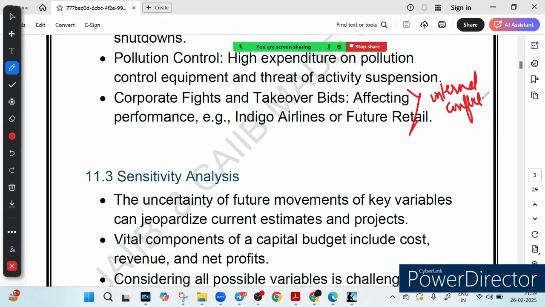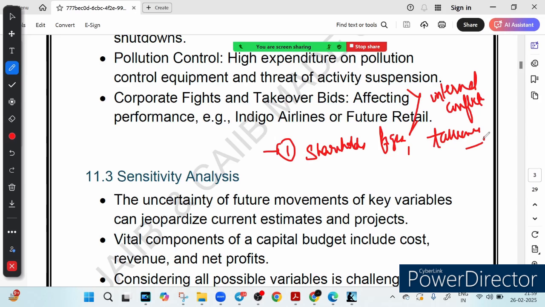Let me give you some examples. A shareholder fight may be there, or a takeover, or take Indigo airline or Future Retail. A dispute at the top level of the management affected their entire business performance. These risks may not be directly related to the operation, but they can still shake investor confidence, right?